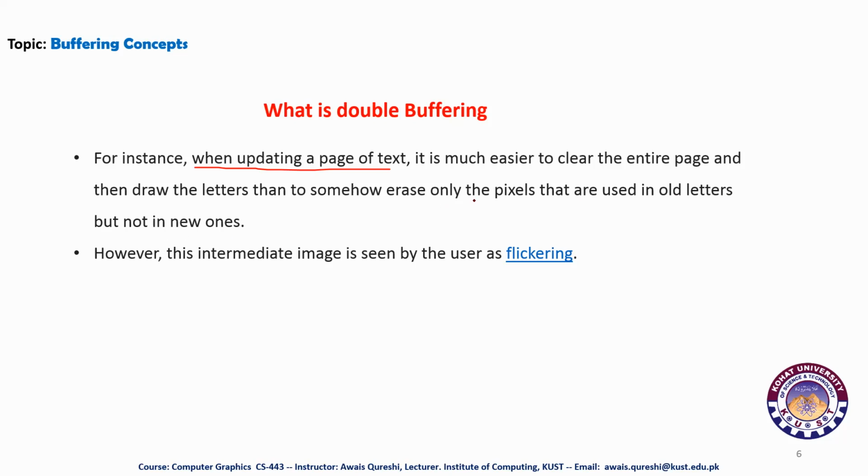But when we are talking about images and pictures, it is very difficult to redraw the whole picture instantaneously. However, this intermediate image is seen by the user as flickering.